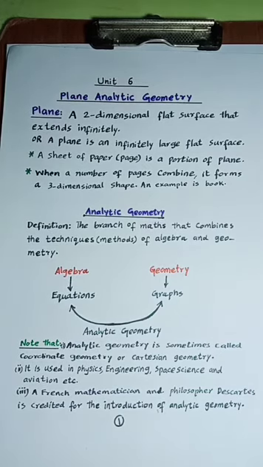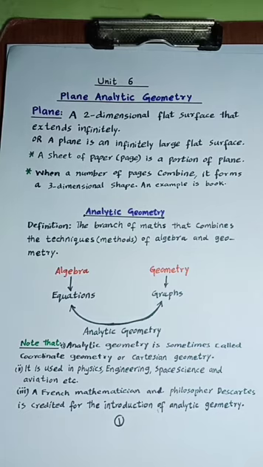In analytic geometry, in certain problems, equations are given and we are asked to find the graphs of those equations. While in certain other problems, graphs are given and we are asked to find the equations for those graphs. Thus, in this new branch, algebra and geometry are studied together, and this branch is nowadays called analytic geometry. Analytic geometry is also called coordinate geometry or Cartesian geometry.